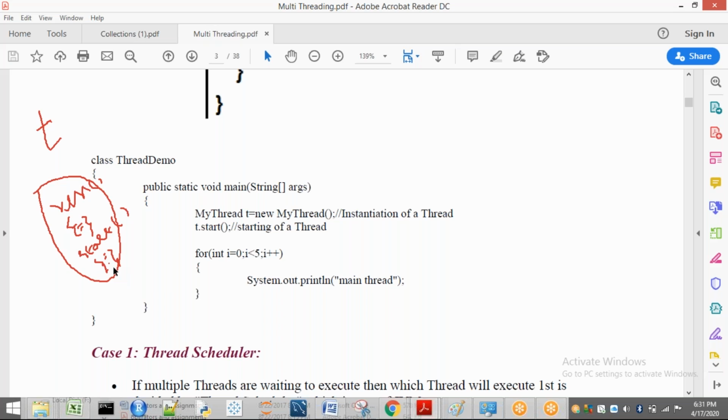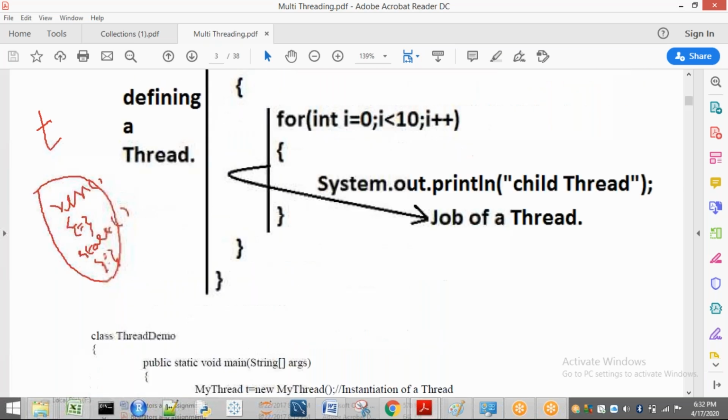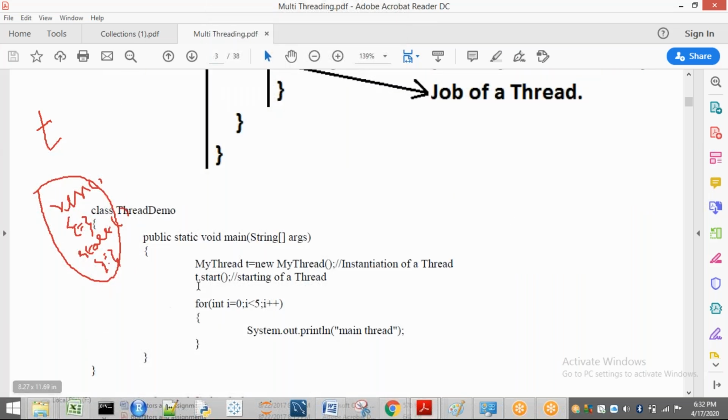Now the concept is which run method it is going to call. Who calls the start method? T calls the start method. So in T, which run method do we have? This run method. So whenever the start method invokes a run method, the control goes directly here. Now what is meant by run? Already we have the definition here. Whenever we start here, automatically what happens?